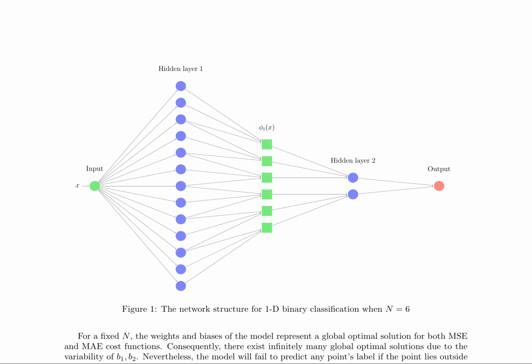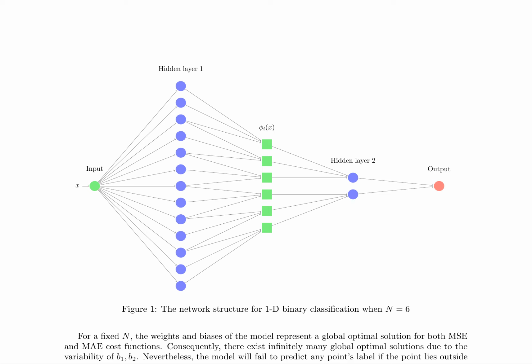The proposed neural network structure for 1D binary classification is illustrated in Figure 1, where the green cubes represent intermediate values. The model's weights and biases represent a global optimal solution for both mean squared error, MSE, and mean absolute error, MAE, cost functions.